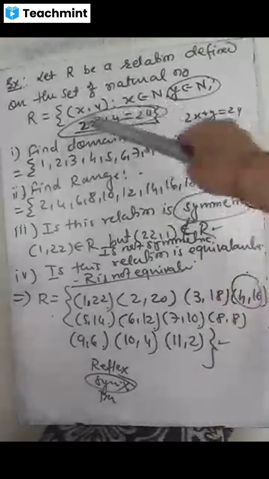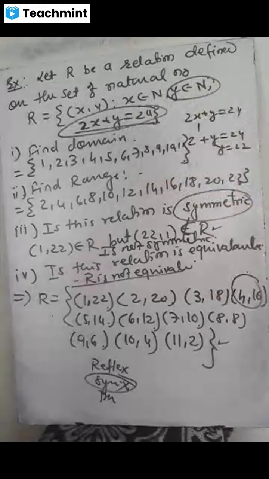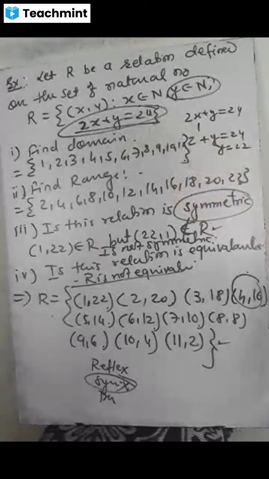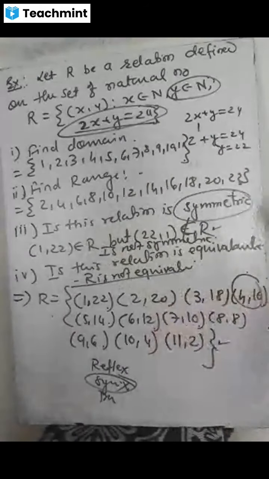The question is a relation given on x, y such that x belongs to N and y belongs to N. N means the set of natural numbers, which start from 1, 2, 3, 4 and onward. And the situation is given: 2x plus y is equal to 24. Now we have to find, first, the domain, second, the range, third, whether the relation is symmetric, and whether the relation is equivalence.